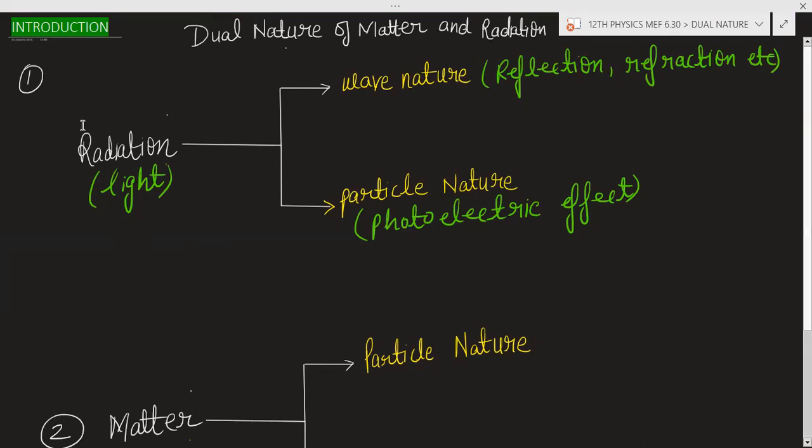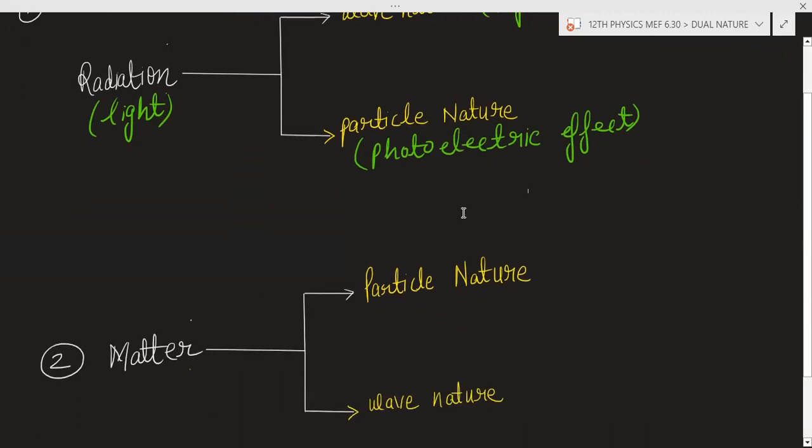Understanding, Matthew? Light have the dual nature. Yes, sir. Why the light have the dual nature? Light have the wave nature also. Light have the particle nature. And why I'm saying the light is having the particle nature, because we will see the next topic is the photoelectric effect, and you will see that photoelectric effect proves the particle nature of the light. Light is a particle also, something like particle.